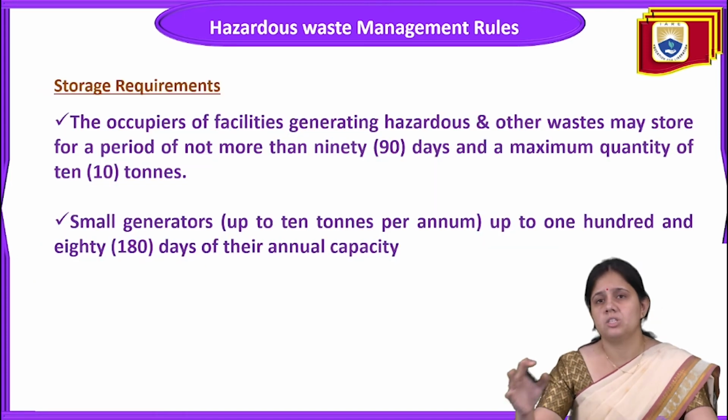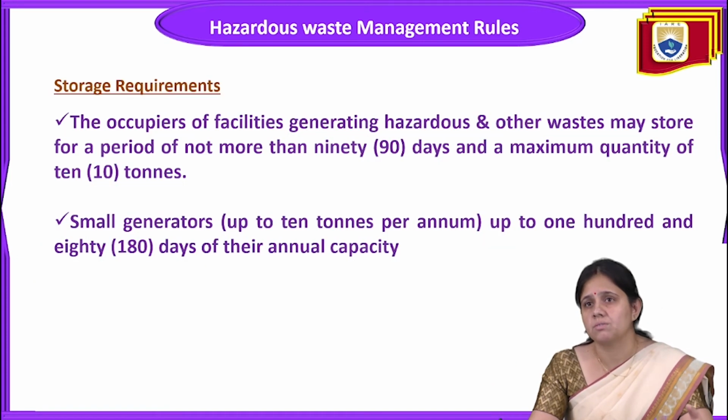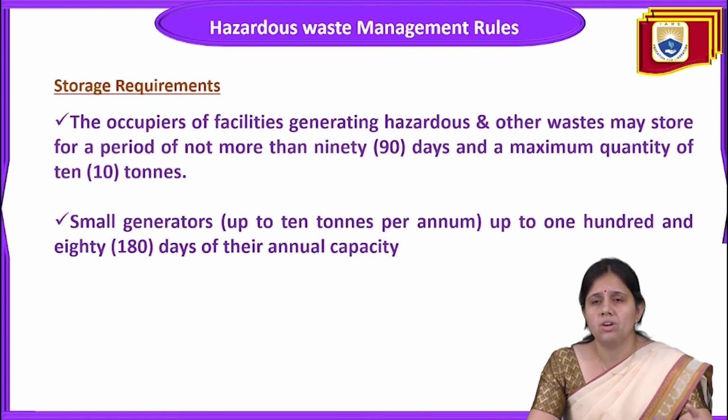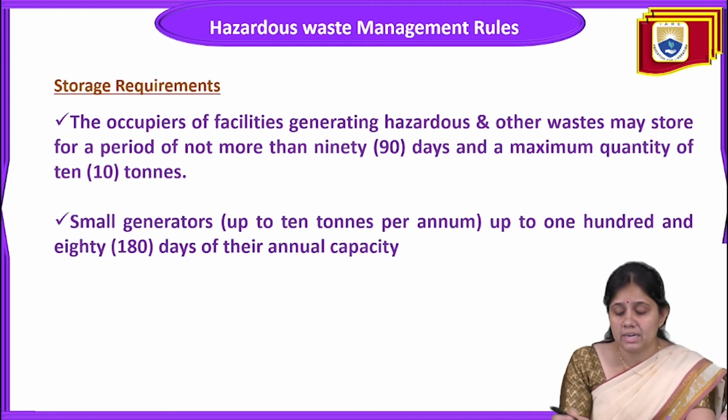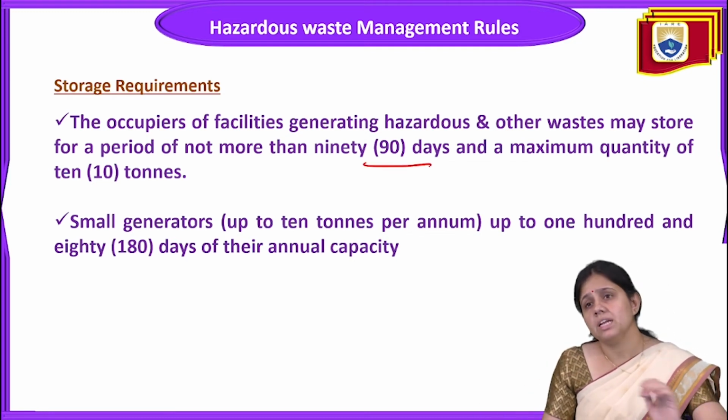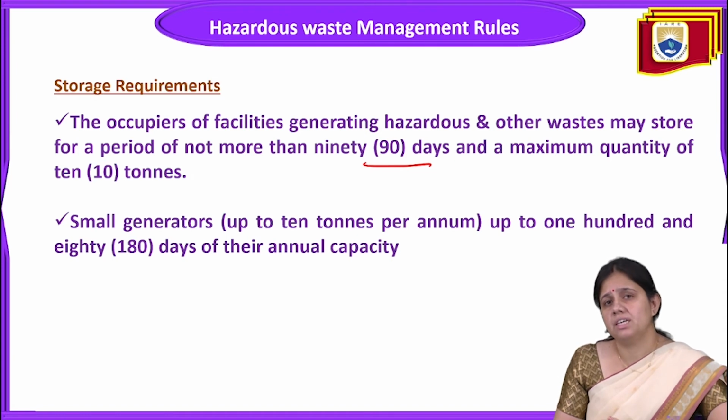The next point is the storage of hazardous waste. The occupier of the facility generating hazardous waste and other waste may store it for a period of not more than 90 days, and the maximum quantity is 10 tons. Any occupier generating hazardous waste cannot store it for more than 90 days, with a maximum of 10 tons per year.